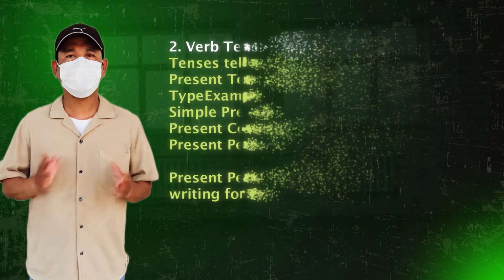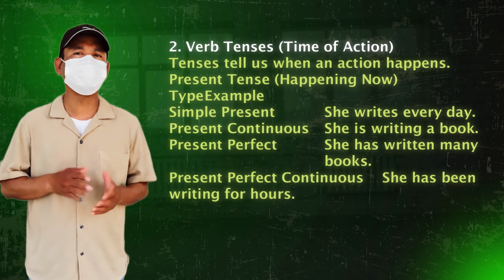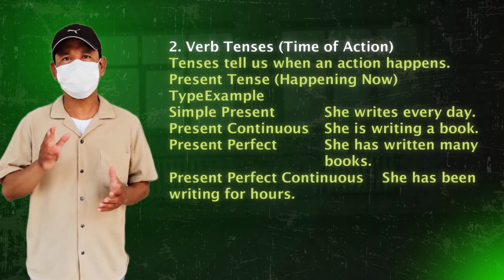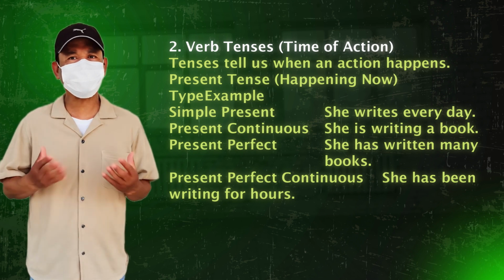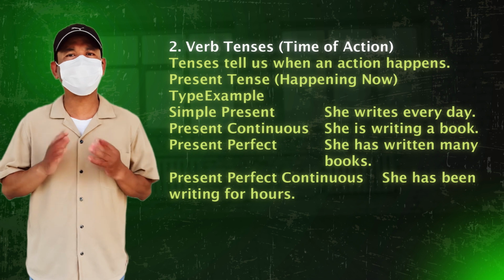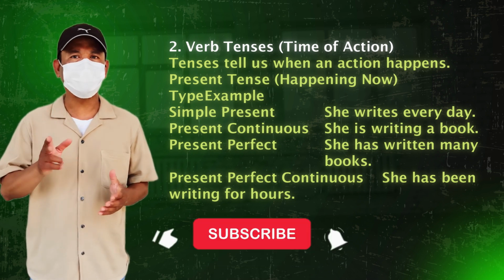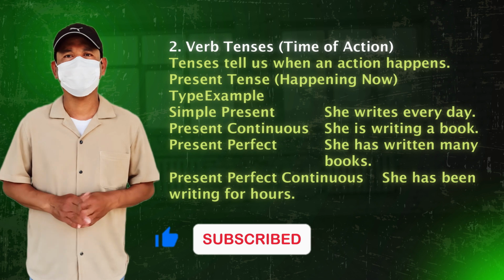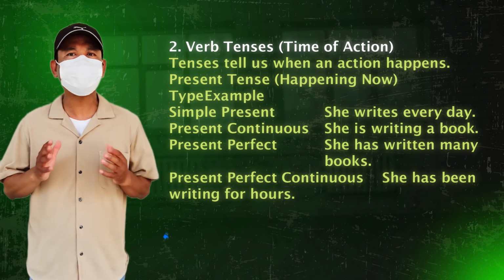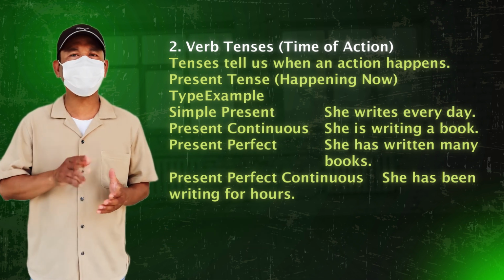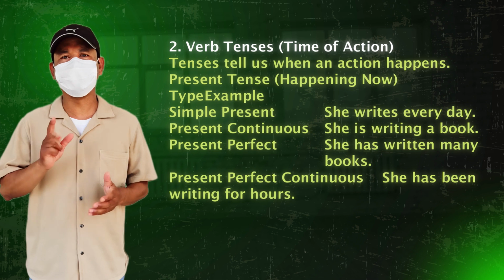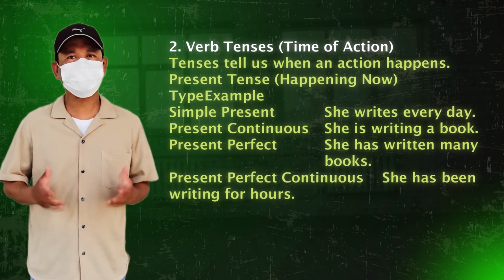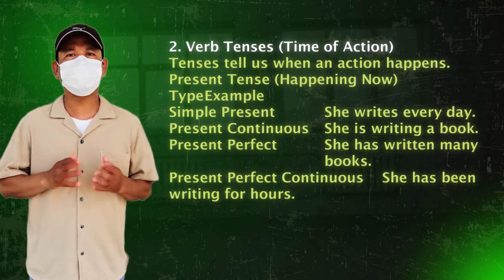2. Verb tenses, time of action. Tenses tell us when an action happens. Present tense, happening now. Type, example. Simple present: she writes every day. Present continuous: she is writing a book. Present perfect: she has written many books. Present perfect continuous: she has been writing for hours.